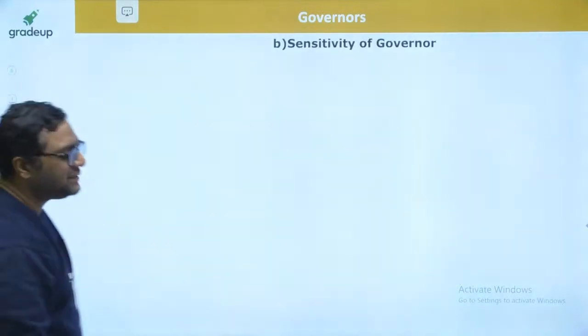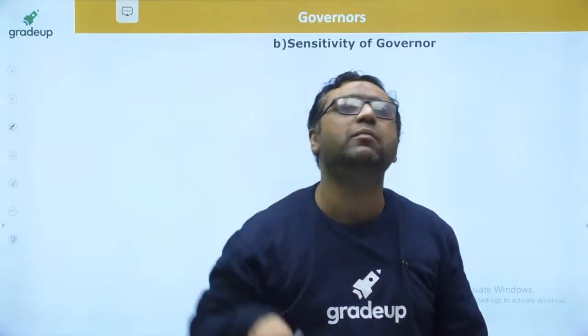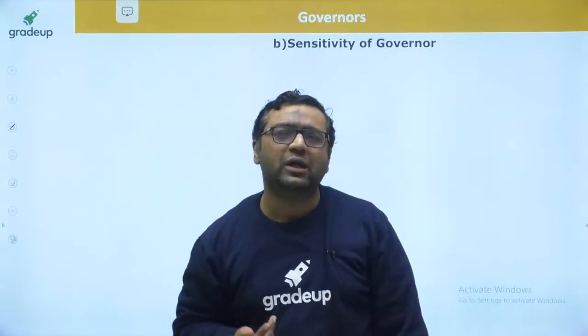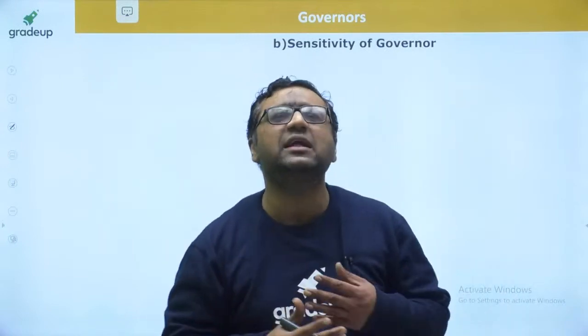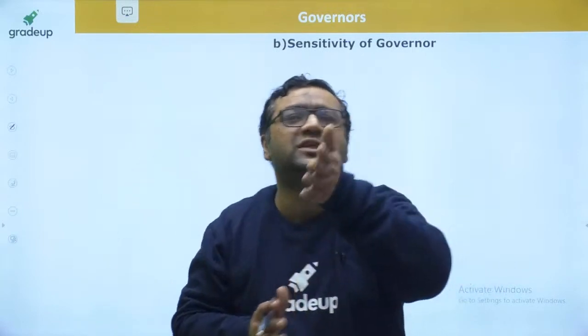Next is sensitivity of the governor. First of all, I would like to say we want governors to be more stable as well as sensitive. When we are talking about sensitive, sensitivity is a property which we want it to have with the governor, but up to a certain limit.